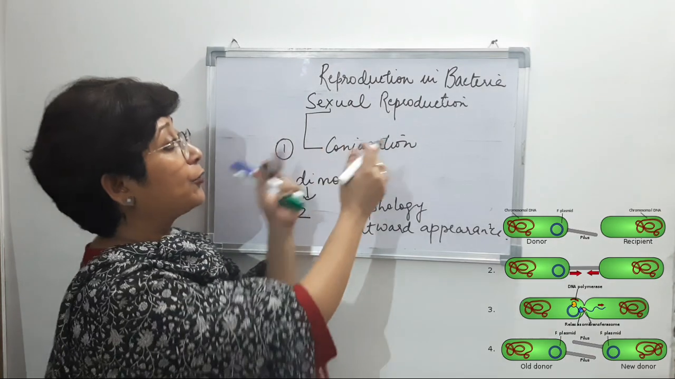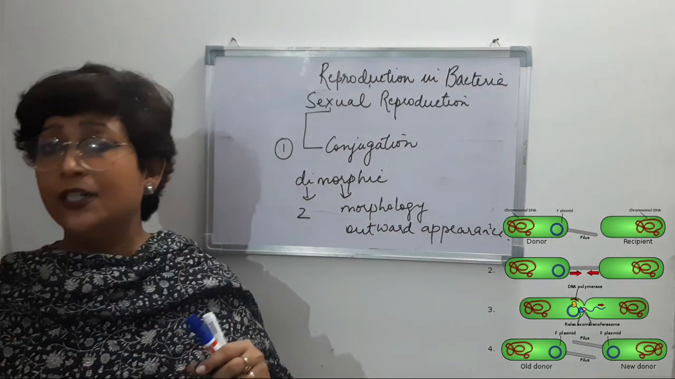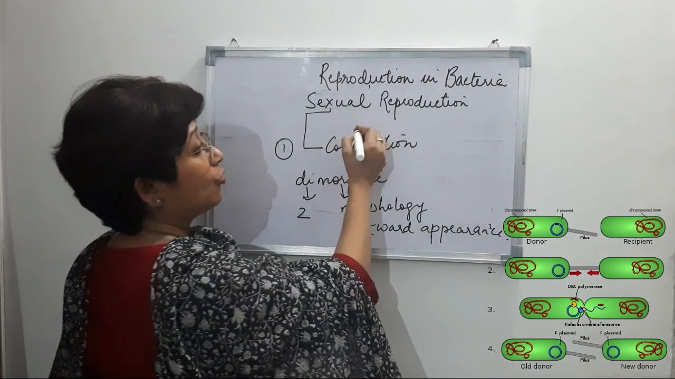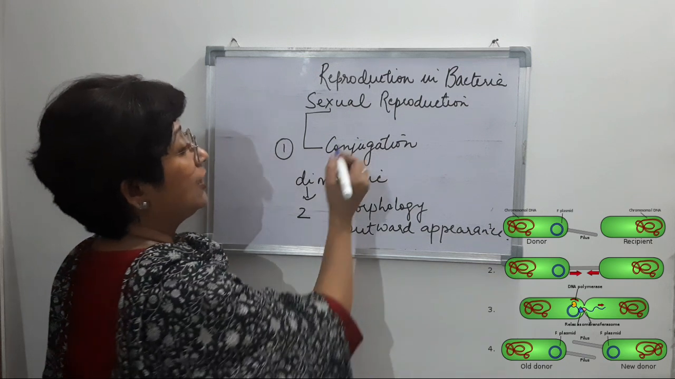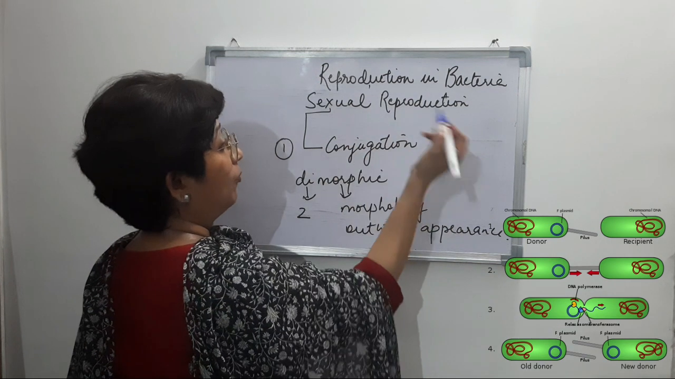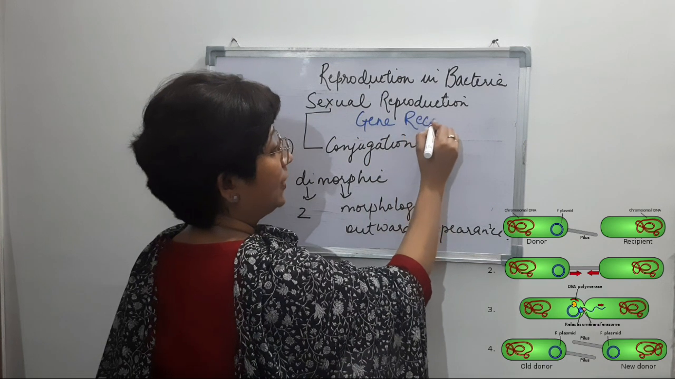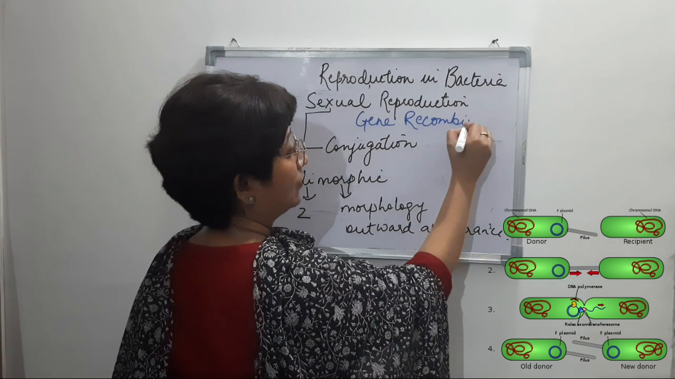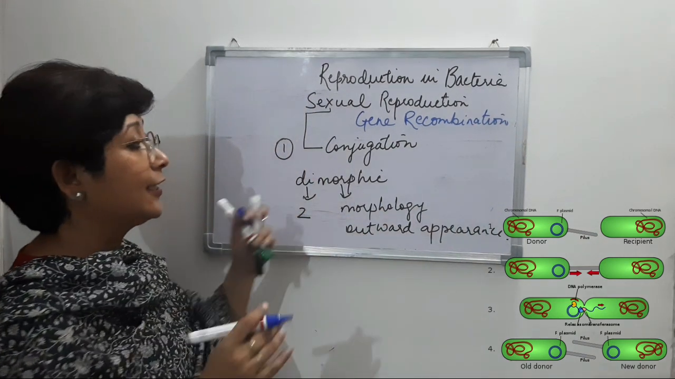This sexual reproduction is also known as gene recombination, right? This is also known as gene recombination. The genes, they unite to form a new gene, right? So gene recombination. Right, so we were talking about the dimorphic.